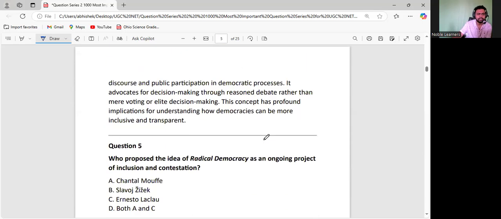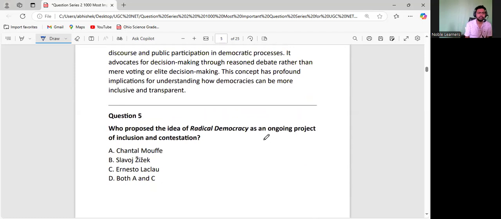So now let us go to the next one. Who among the following gave the concept of radical democracy? So what is radical democracy? See, radical democracy is a strategy, according to these thinkers, by which after election also the people are trying to negotiate, trying to bargain with the political system.